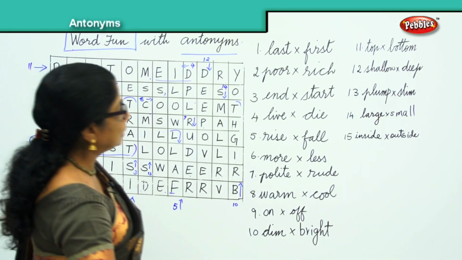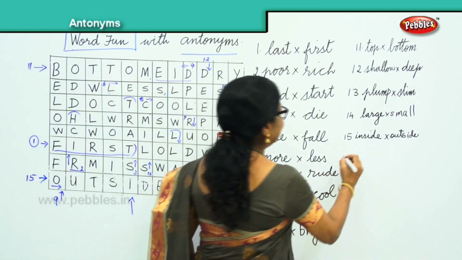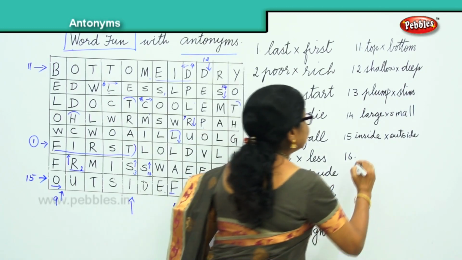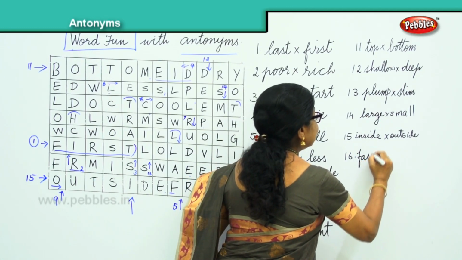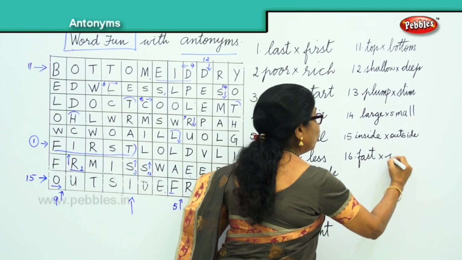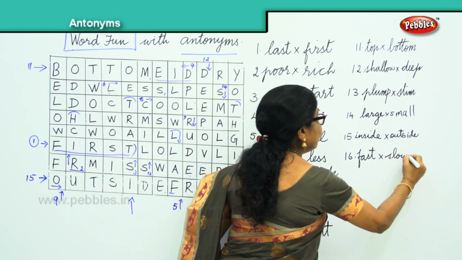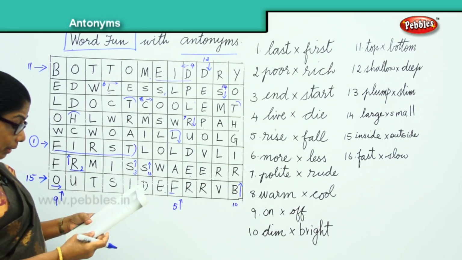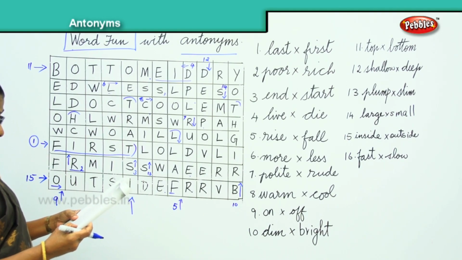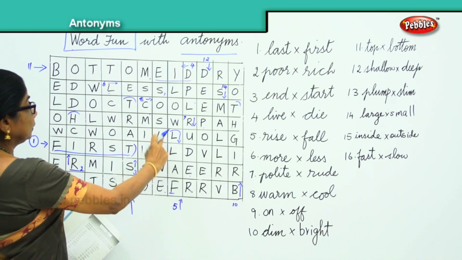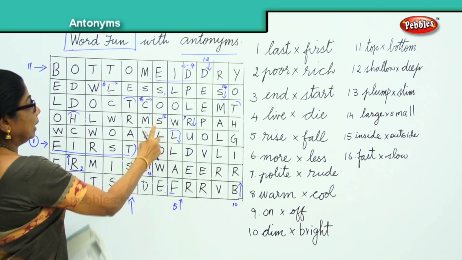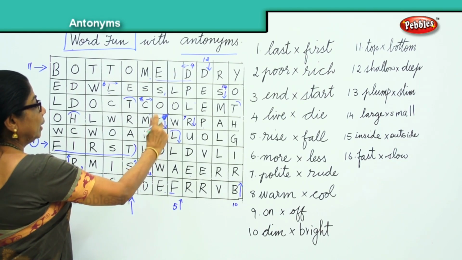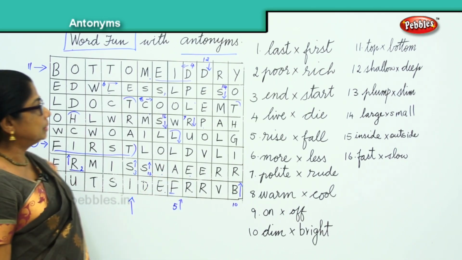15th word is inside, outside, and the next one we have is fast. Fast, yes, slow, very good. Fast, you have slow, that is the 16th word. 16, S-L-O-W, down, slow. Fast, slow.